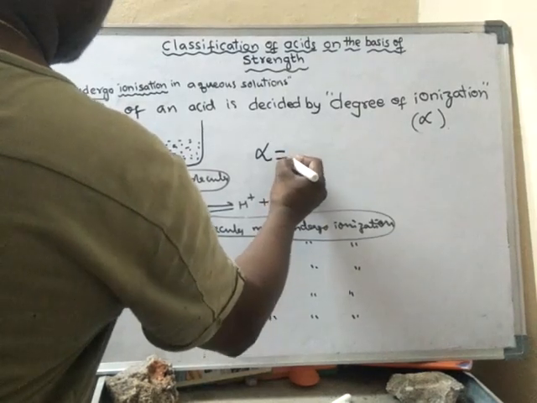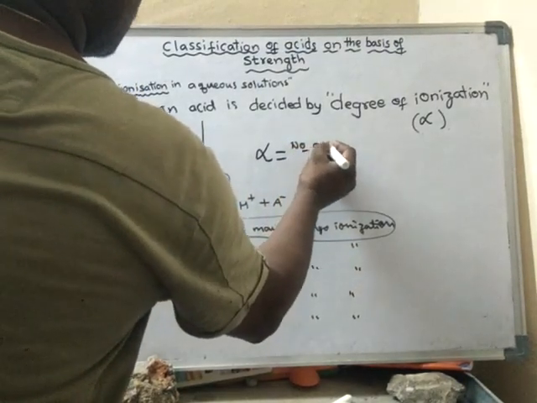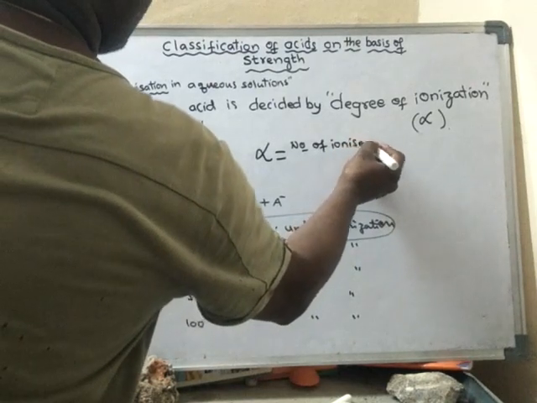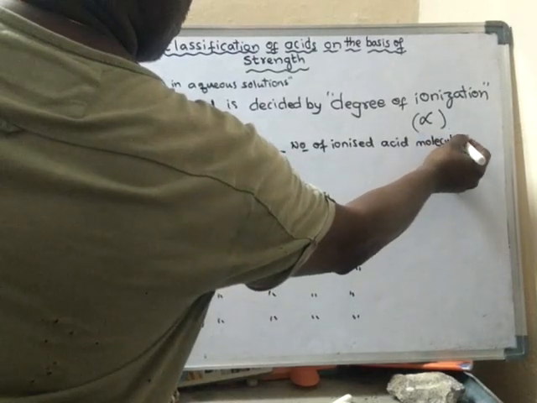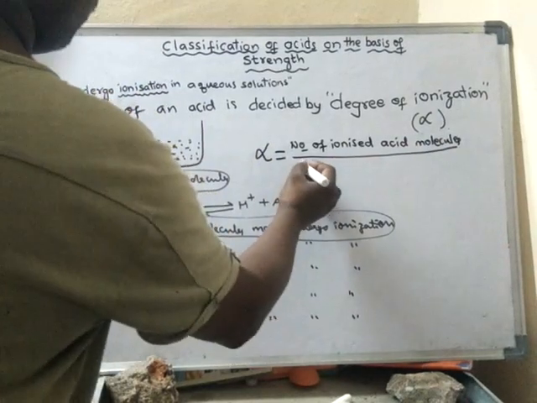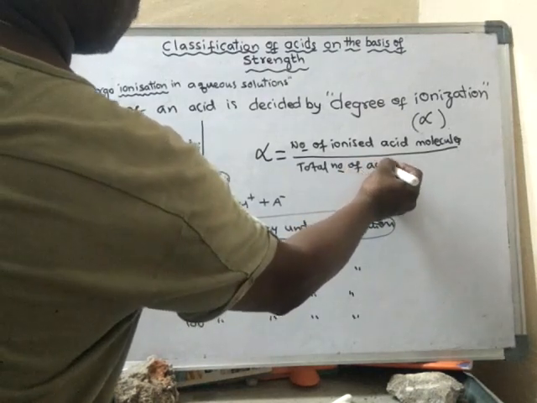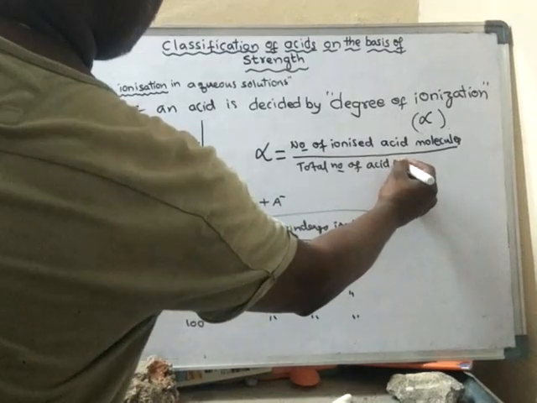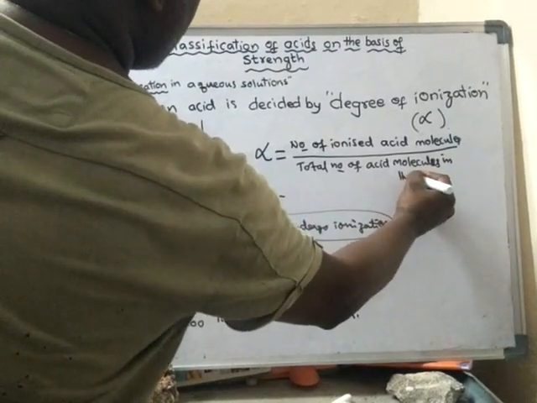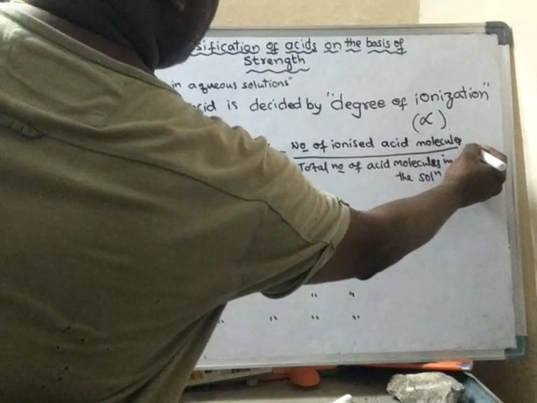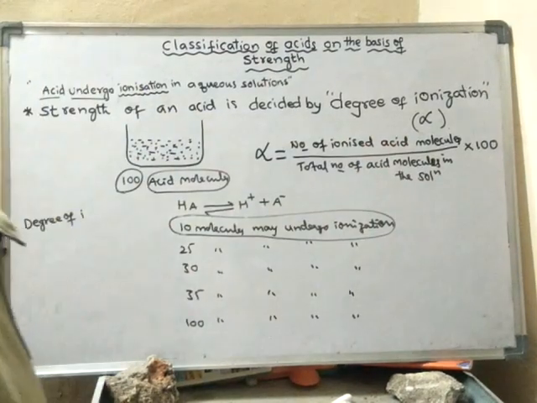Degree of ionization is equal to the number of ionized acid molecules by the total number of acid molecules in the solution, into 100. So this is the formula for degree of ionization.